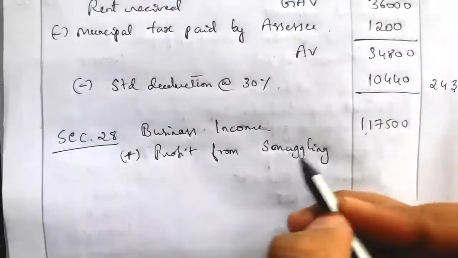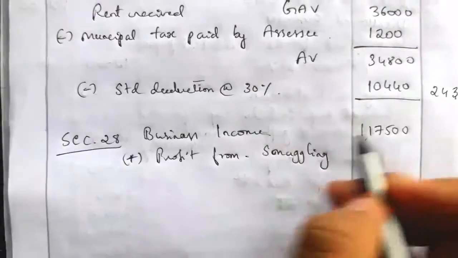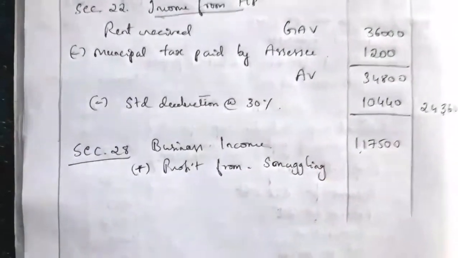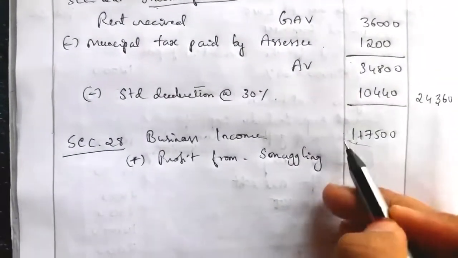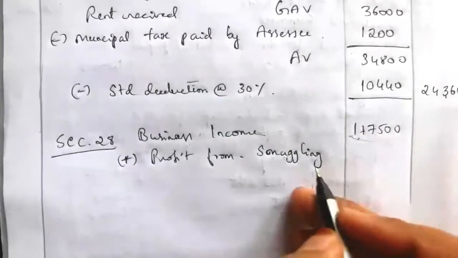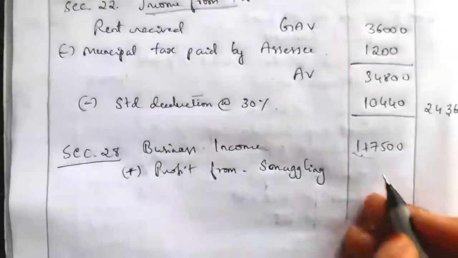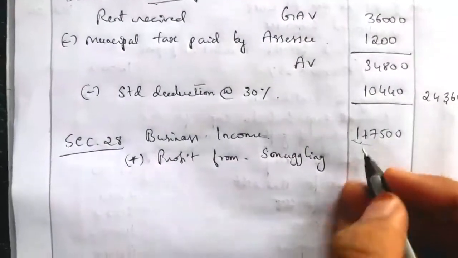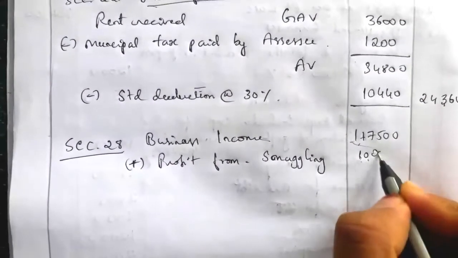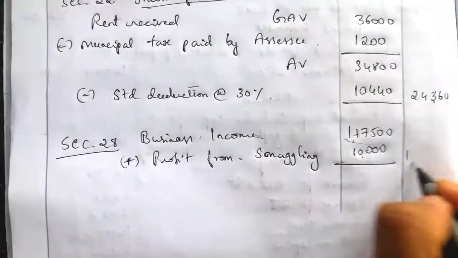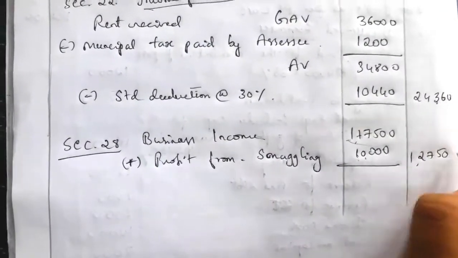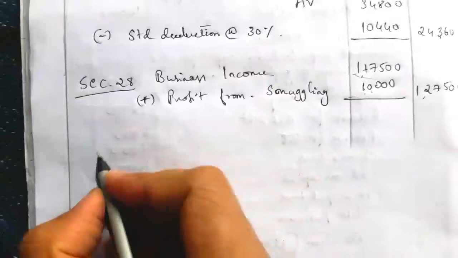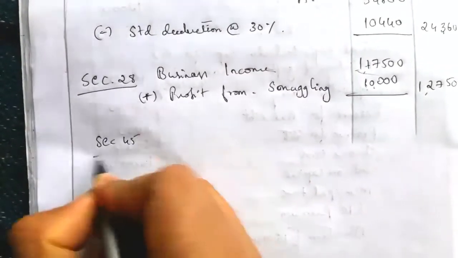So this is a profit she is not getting from this business. It is from another illegal business. This is the income she is receiving from a legal business, and the illegal business income also should be taxed under the head section 28, but we have to take it separately. So the illegal business income is 10,000. So the total business income is equal to 1,27,500.